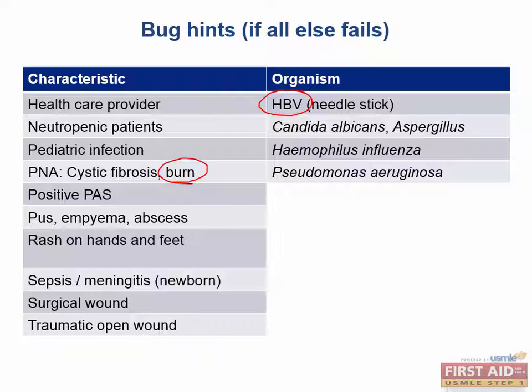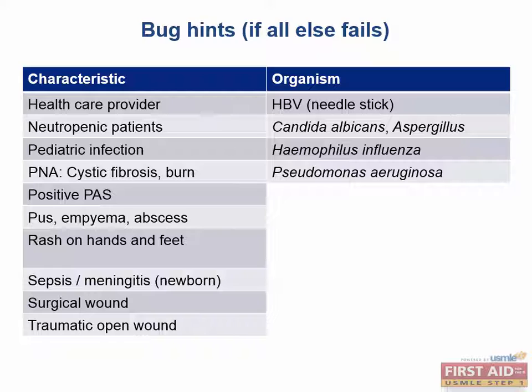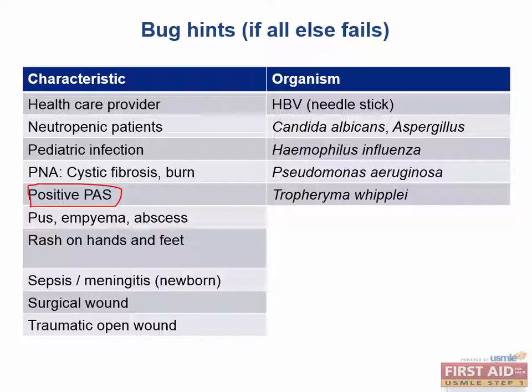Do you remember which penicillin we would use against Pseudomonas? We would use piperacillin. Piperacillin or ticarcillin. Do you remember which beta-lactamase inhibitor is commonly given with ticarcillin? That would be tazobactam. And this combination is called Zosyn. What bacteria do you think of if they were to have PAS positive on pathology? You would be thinking about Tropheryma whipplei, which causes Whipple's disease.